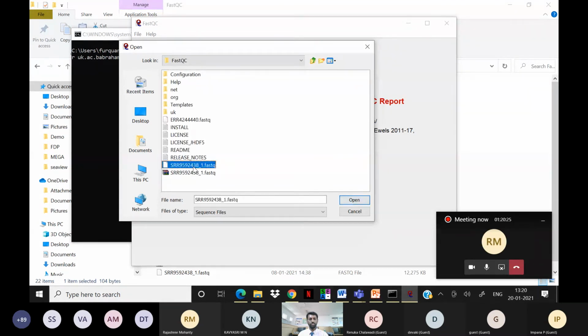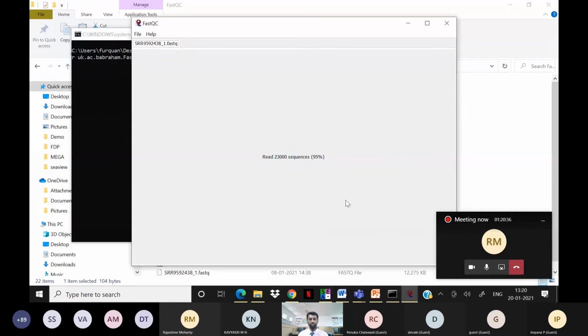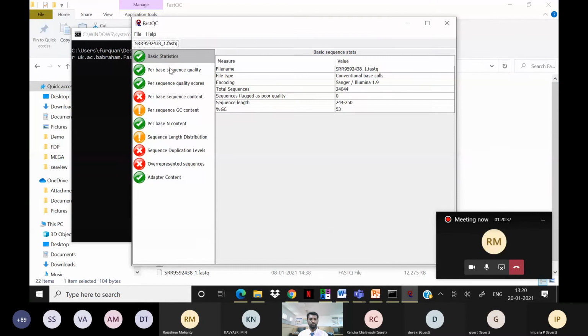So, the FASTQ file format. This can be an SRR file format. You can download it from NCBI, the ENA data bank, the UCSC genome browser, or any other database. I have already downloaded it. So this is a genome data file, from different samples. These are the things we will get from this.